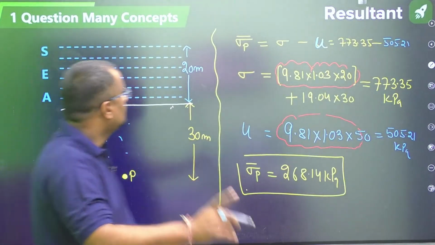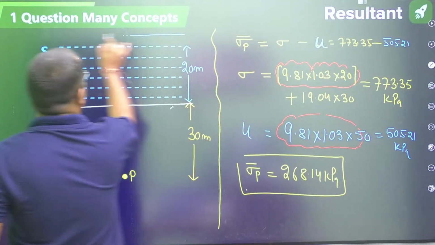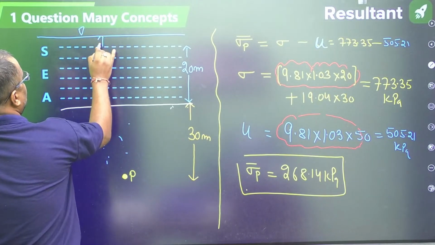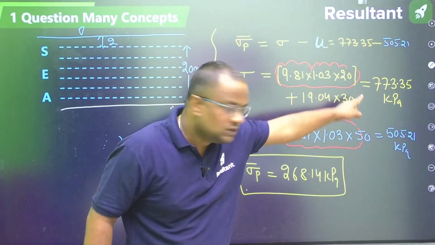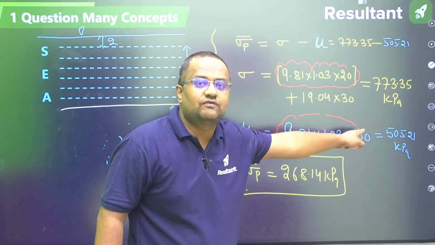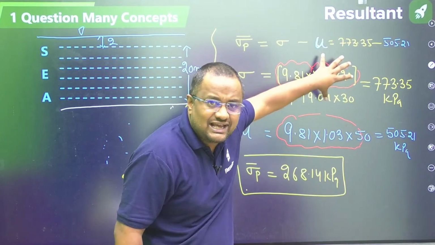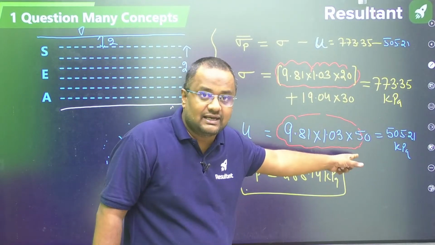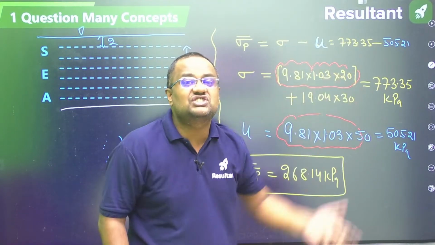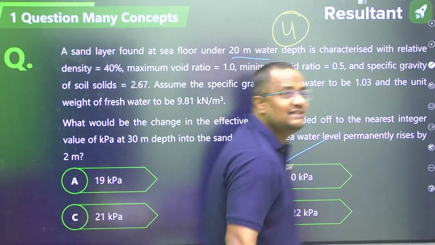Okay. If this rises by 2 meter, then here instead of 20 I'll be writing 22, and here instead of 50 I'll be writing 52. So 9.81 into 1.03 into 2 extra added here, and here also 9.81 into 1.03 into 2 extra will be added here. So when we minus, it will be unchanged. So no change, guys.